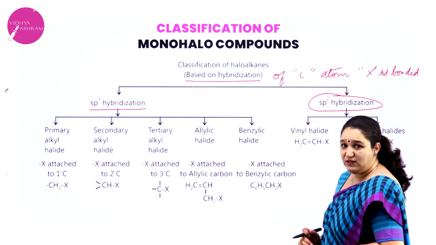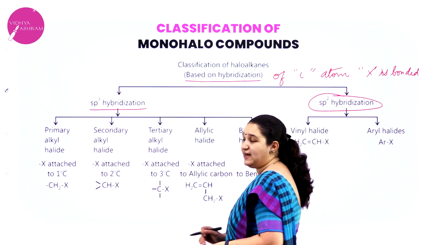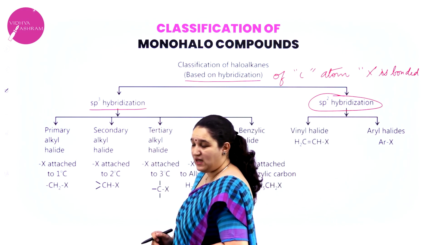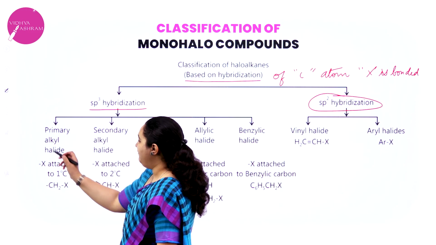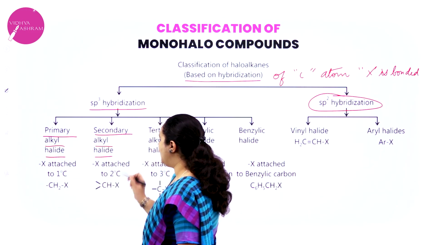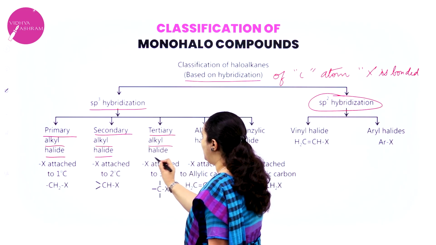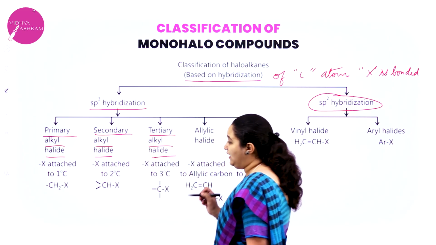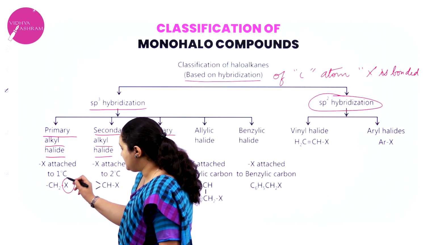If the halogen is attached to an sp3 hybridized carbon atom, you can have primary alkyl halide, secondary alkyl halide, tertiary alkyl halide.